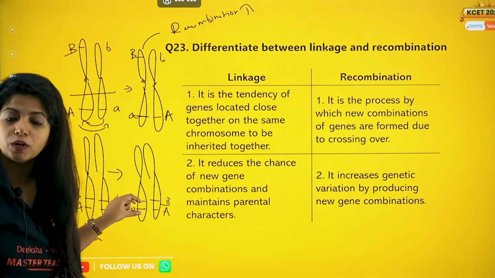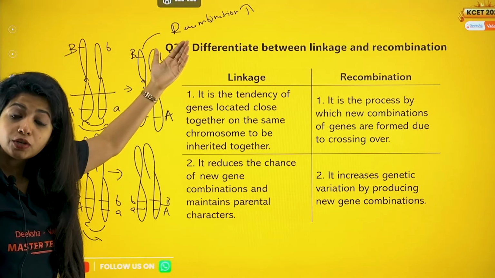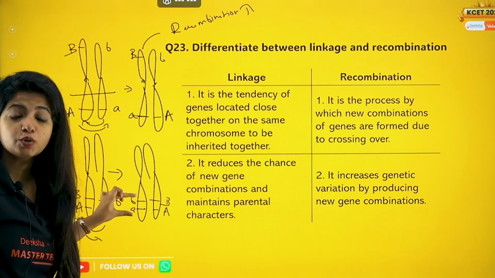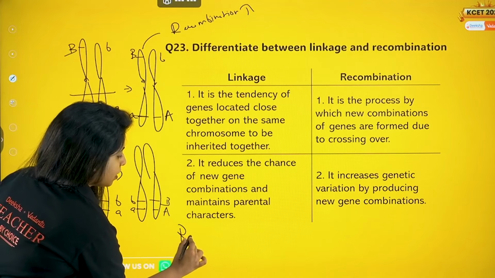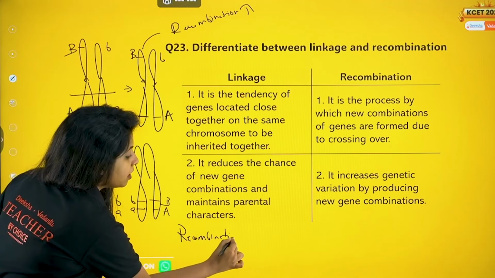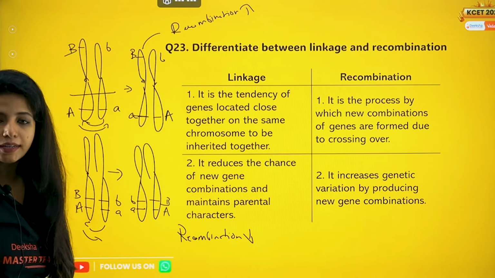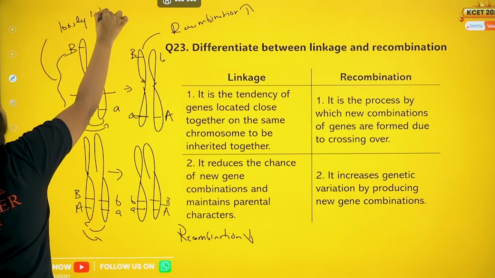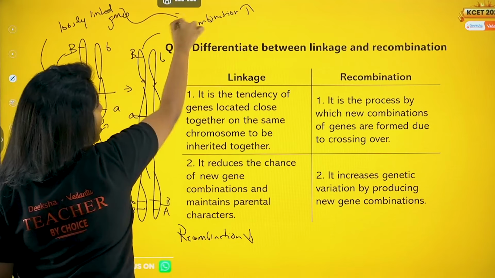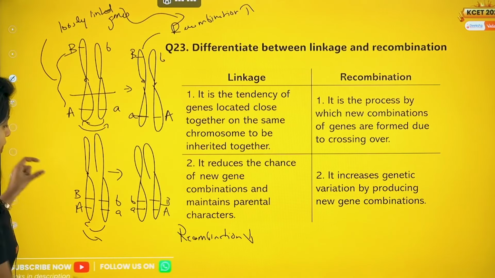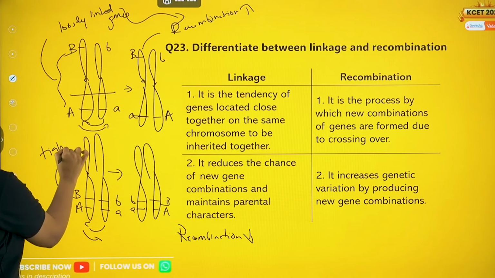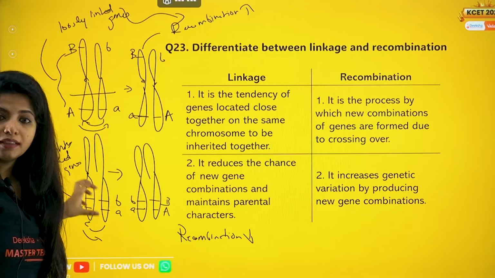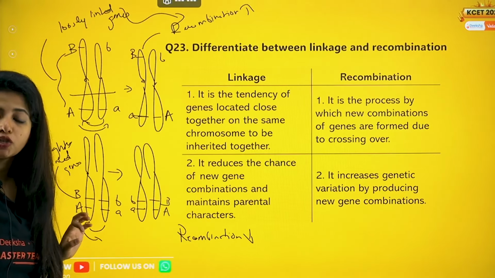But anyway, these genes are still together. So recombination is happening obviously. The upper part of the things has been changed. But among them, the recombination would be very much less. So over here, you need to understand that these genes, you call them loosely linked genes. Loosely linked genes show a high amount of recombination. On the other hand, you have other genes that you call tightly linked genes. They basically show a lesser amount of recombination.